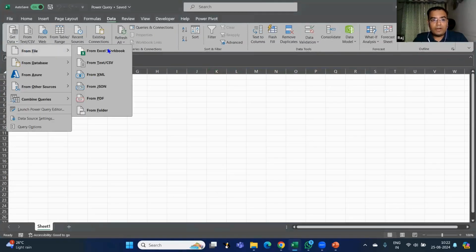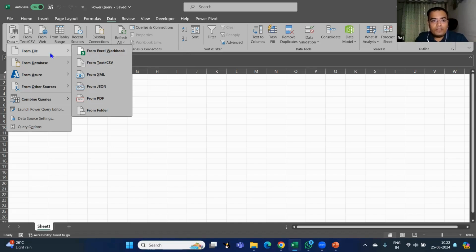So I'll just go into get data from file. So see various options that are available to me. One is from Excel workbook. So I can get the data from a single Excel sheet that is already there. Okay. Right now, what we do, we have a document in Excel. We copy that data, paste it into the sheet that we want, and we start using the data.